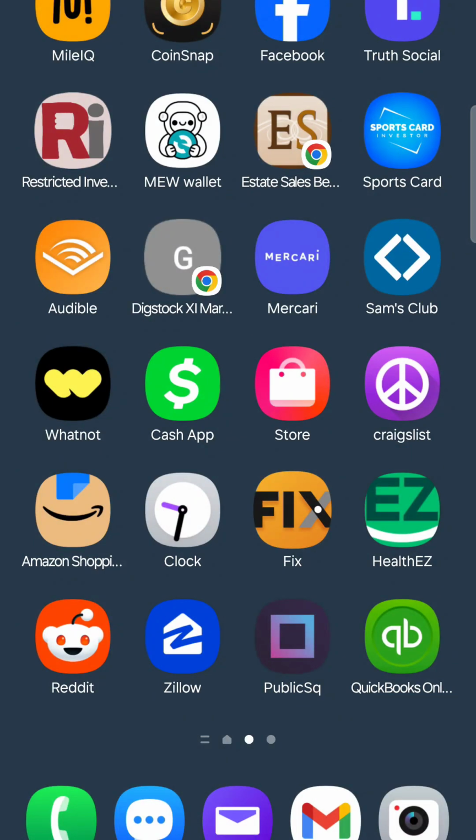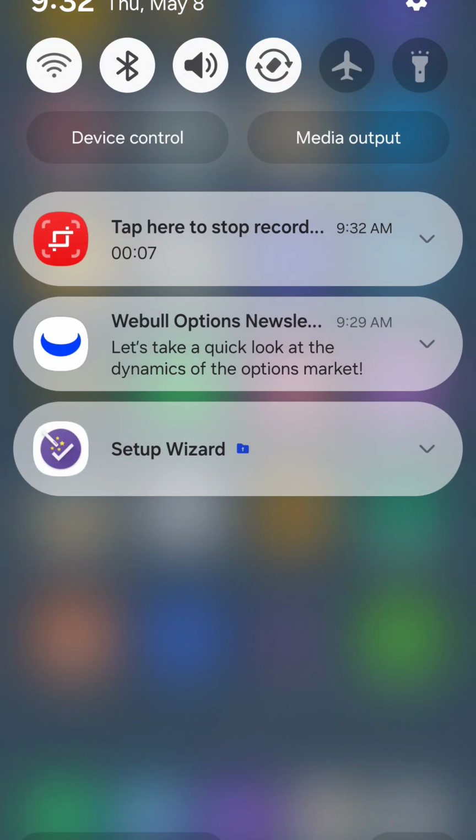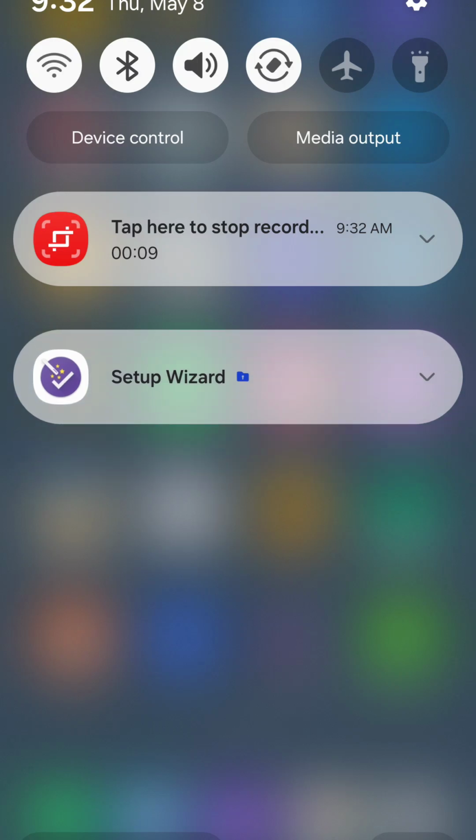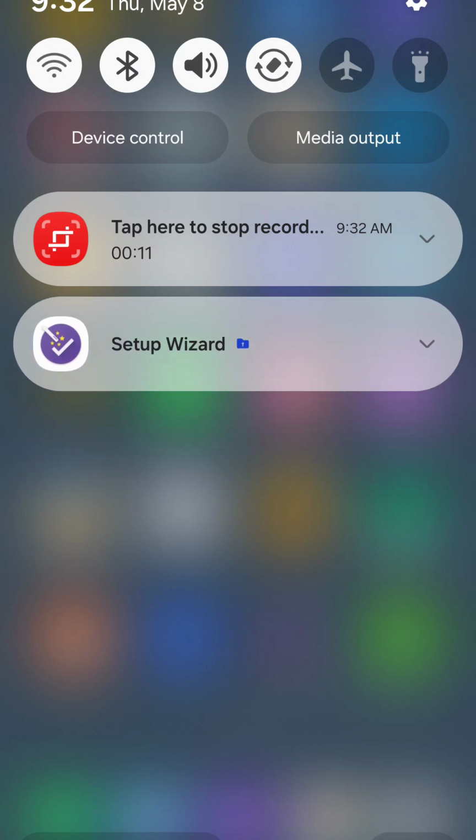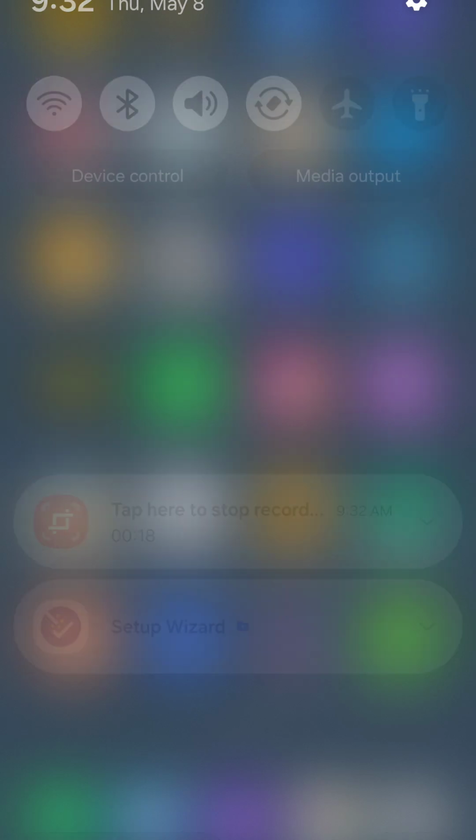Fix your swipe down settings from the new Android update. I already fixed mine. The update came out a couple days ago, I guess, last week. I forgot. But anyway,